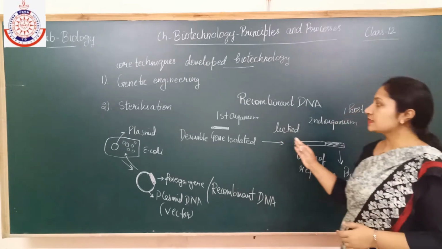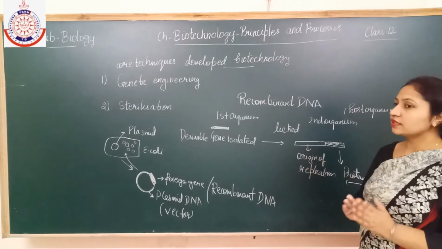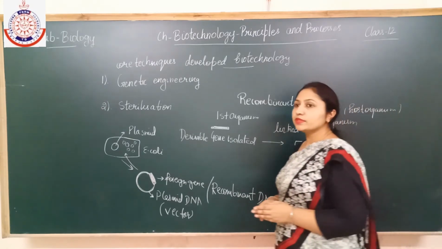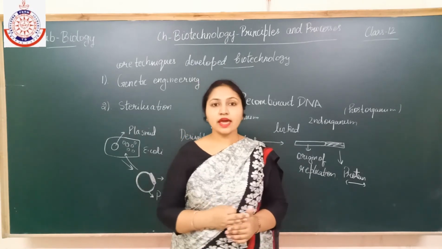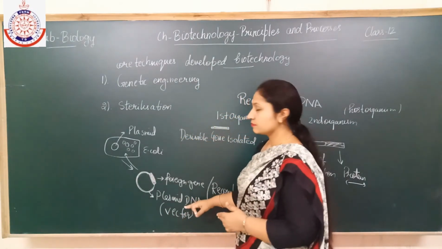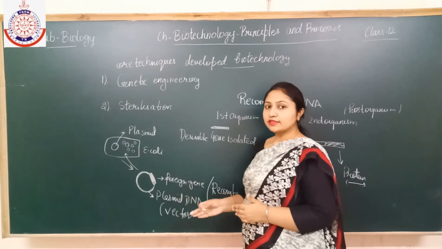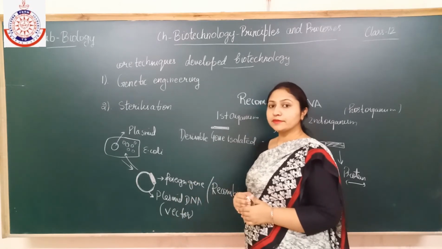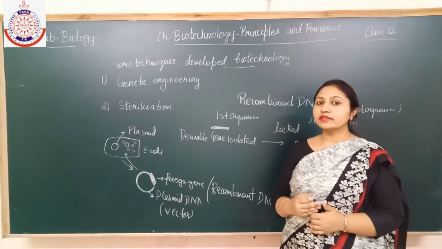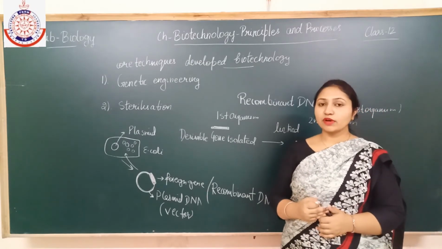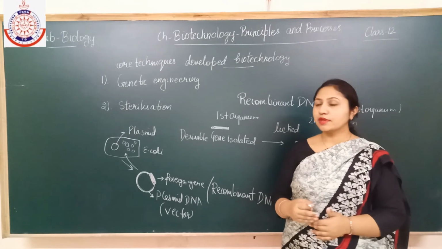So now let's discuss what recombinant DNA actually is. Recombinant DNA includes the foreign gene as well as the vector. Now, what is the function of the vector here? Like in the disease chapter you have done, a vector carries the pathogen from one organism to another organism.